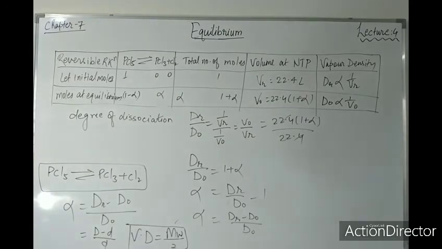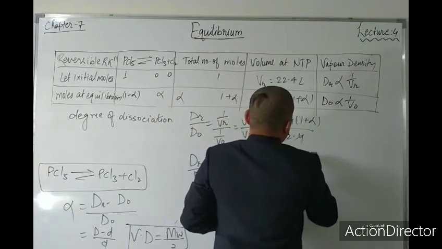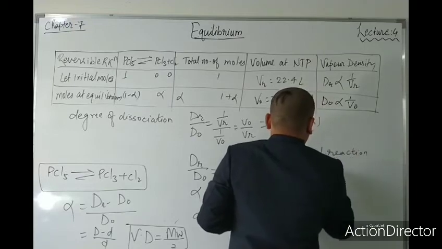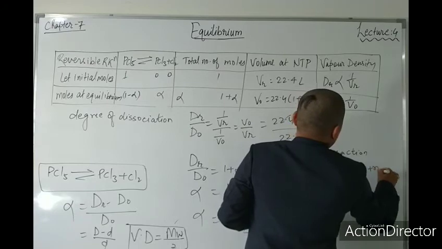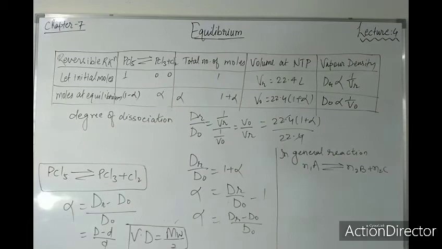But if I talk about the reversible reaction, then what will be? In a general reversible reaction, if one reactant and two products are there, then no need to worry. In the general reaction, n1 A gives n2 B plus n3 C. In this reaction, you can see two products are there and one reactant is there, right?